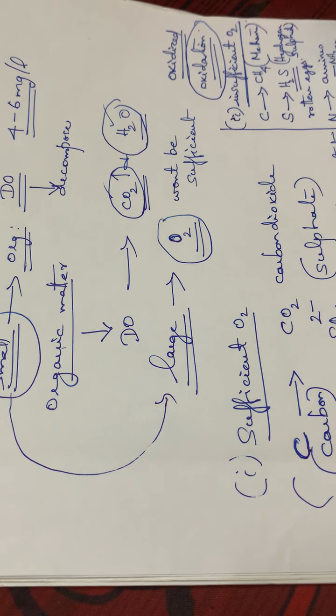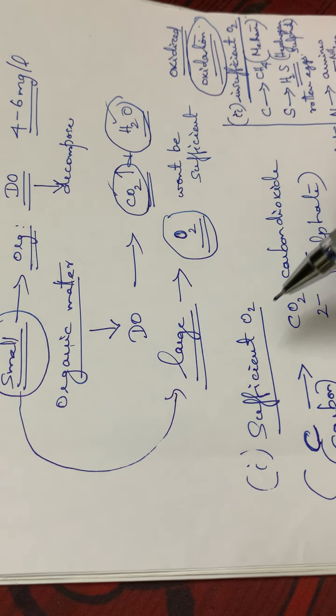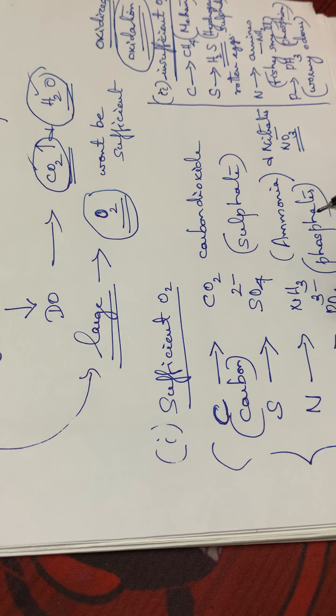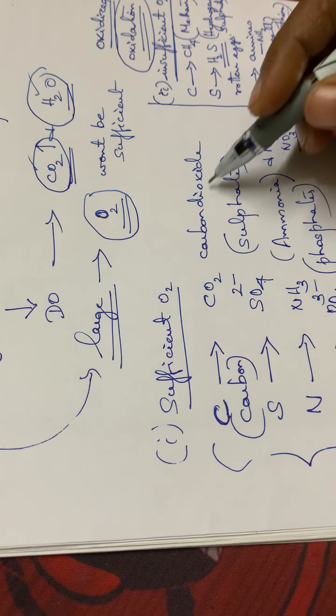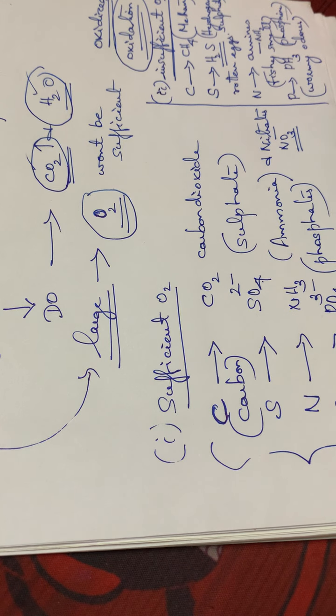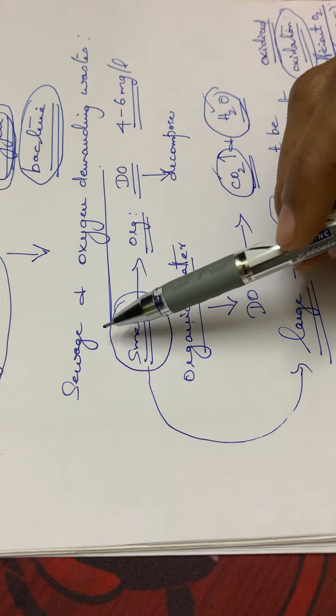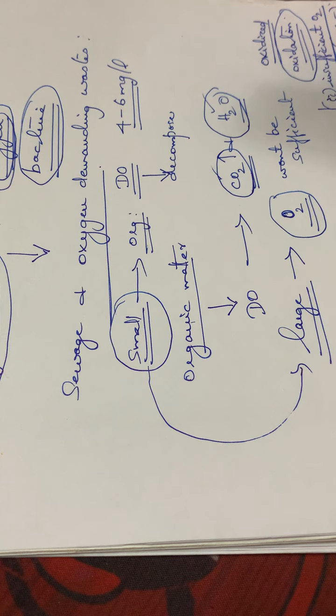See, for all this process oxygen is necessary. So while taking oxygen for this process, the total amount of oxygen present in that water body will be decreasing gradually, isn't it? The oxygen content present in the water bodies will be decreasing as time goes on. Okay, so these are the two different sources of water pollution, that is sewage and oxygen demanding waste.